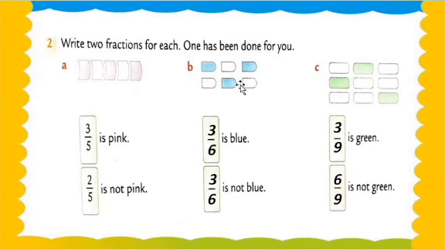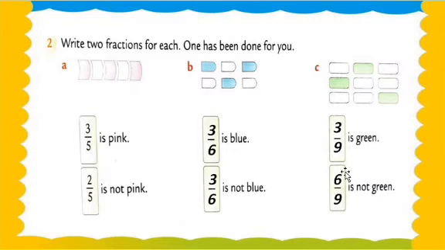So see this. 3 parts are not shaded by blue color and 3 parts are shaded by blue color. Understood? So that's why we write 3 upon 6 is blue and 3 upon 6 is not blue. Now we move on to example number C. How many blocks are in question number C? 1, 2, 3, 4, 5, 6, 7, 8 or 9. There are 9 total blocks. So that's why we are writing 9 in both denominators.